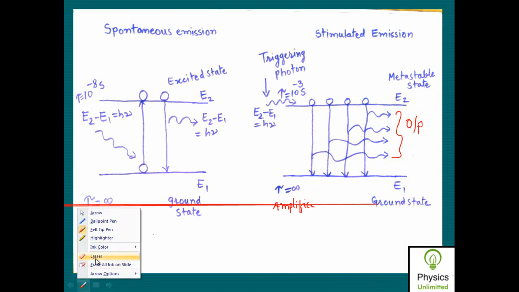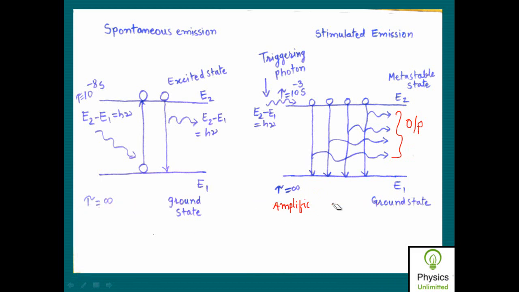What is happening? So here the amplification of photons takes place, that is, amplification of light takes place by which type of emission? Stimulated.